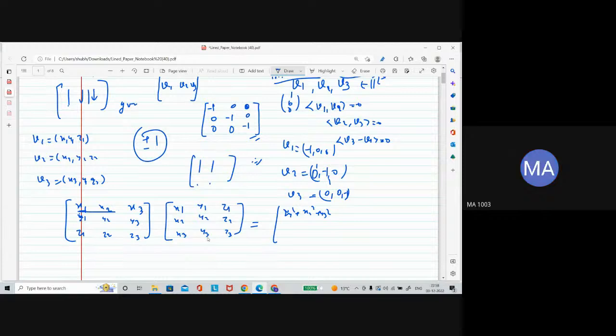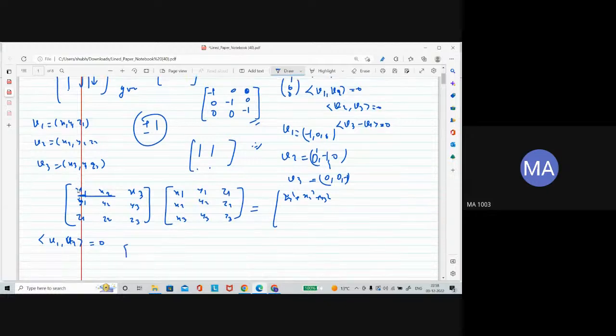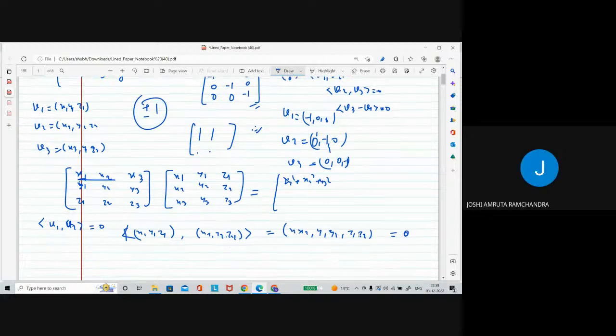What is it equal to? This is equal to 0, because these are orthogonal. That means v1 dot v2 is equal to 0. That's the meaning of orthogonal. The inner product of x1, y1, z1 and x2, y2, z2 is x1 x2 plus y1 y2 plus z1 z2, and this is equal to 0.